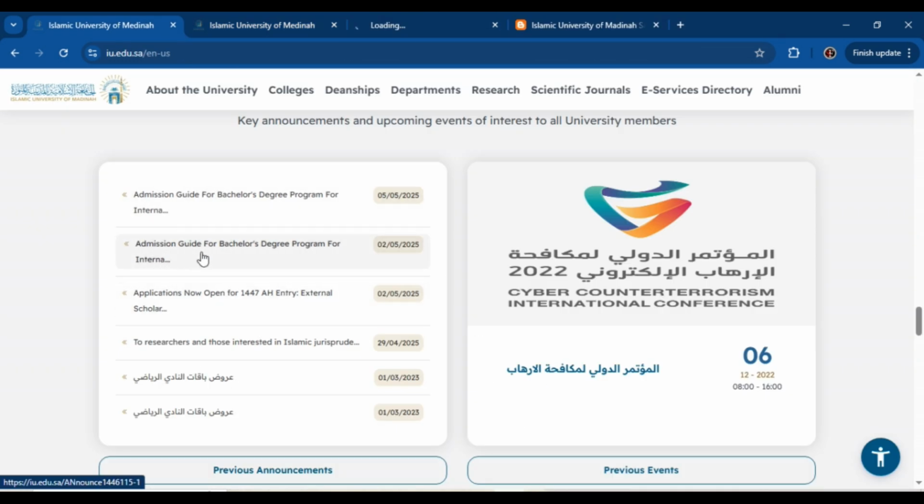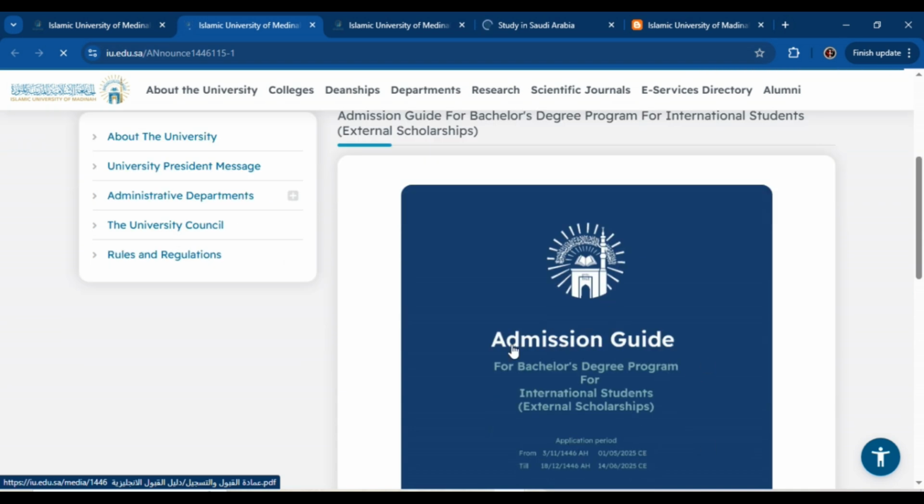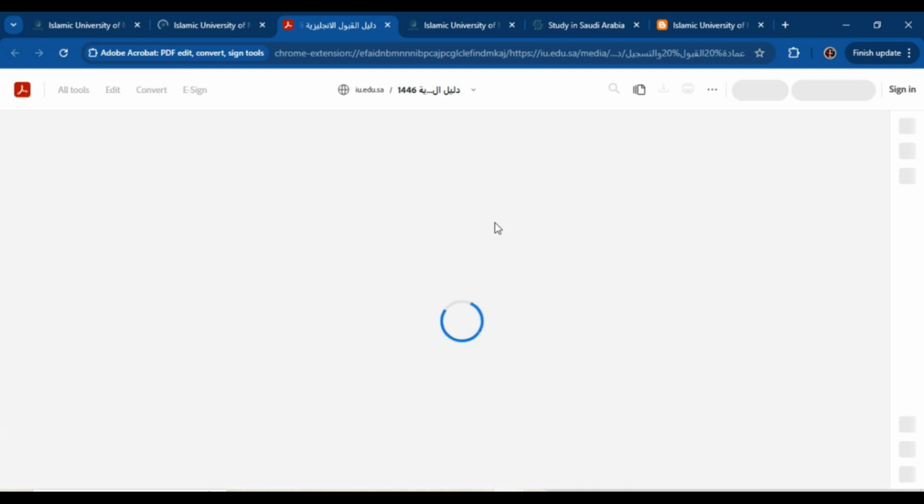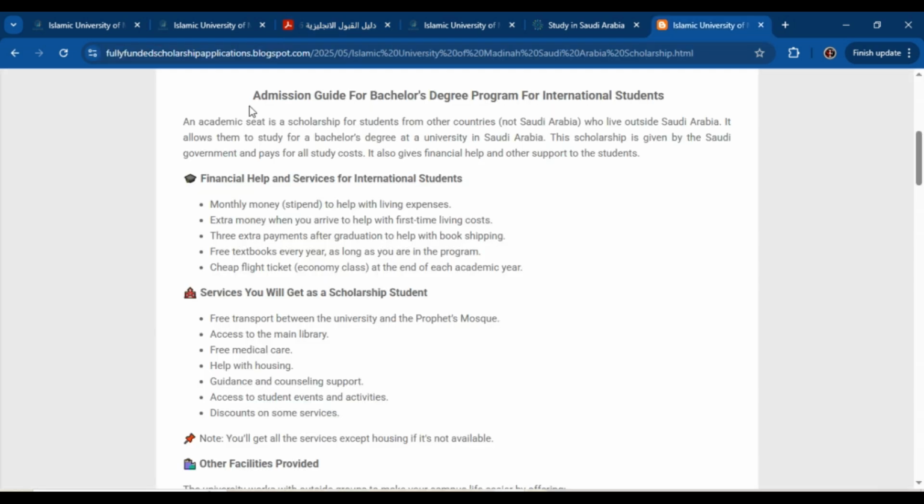Here you can find admission guide for bachelor's degree program for international students. So click this link or open into new tab. Scroll down and here you can see a document, PDF document. When you will click here, this PDF will be open. So let's talk about the important things related to this scholarship for bachelor's degree program. So here you can see you can get a lot of financial help and services for international students.